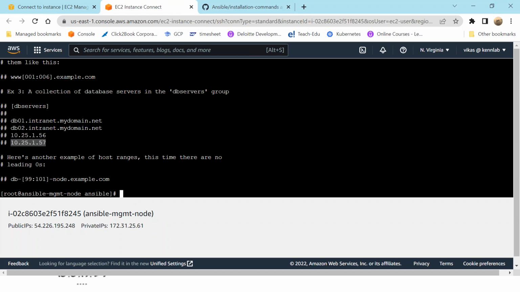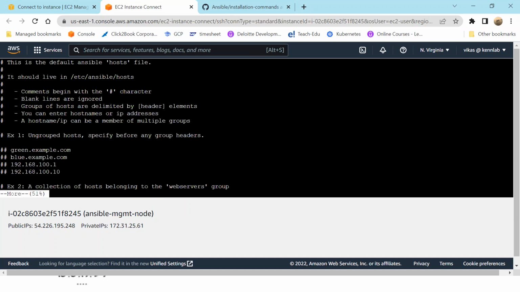Suppose you have some other machine. See here, there is the IP address or the name of the machine.